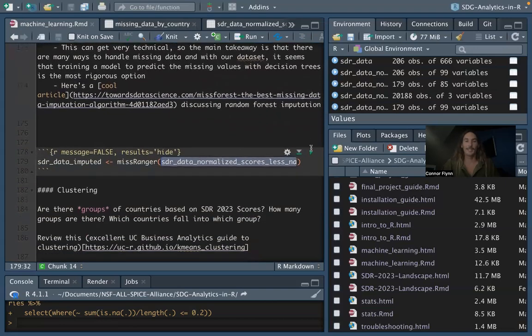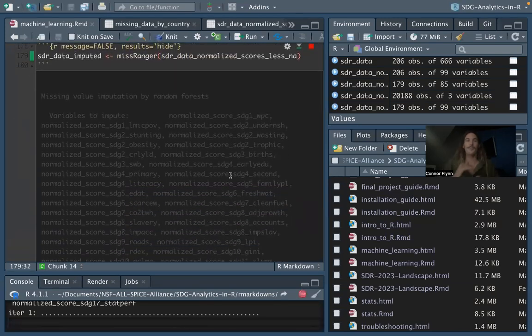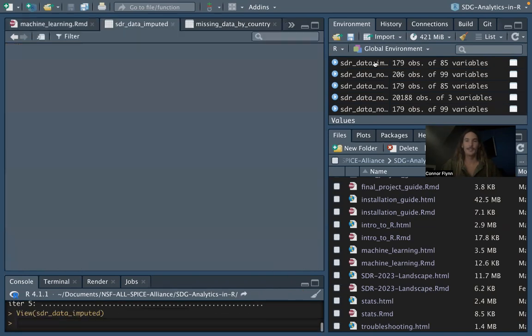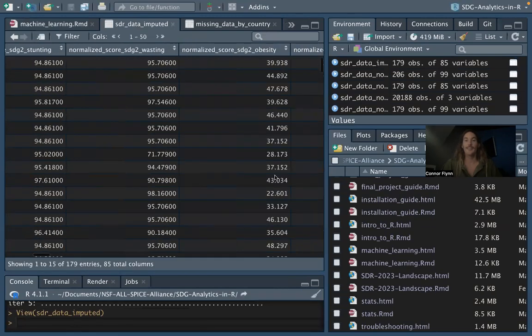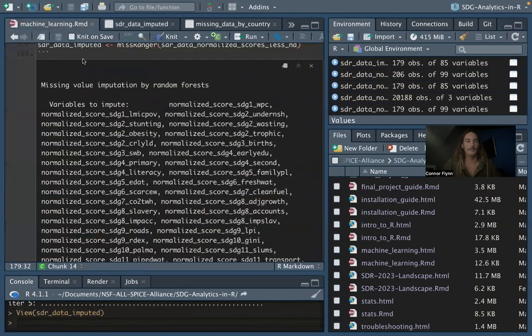So when we run that, it takes a little bit because it's making predictions of all of these missing variables, and it's using a random forest method again. So there's multiple iterations and hundreds of decision trees happening as we run this code. It's pretty neat. And at the end of this, again, we'll have a data frame that has 0 NA values. Perfect. So SDR data imputed is this data frame that has no NA values in it because we imputed those values with a random forest method.